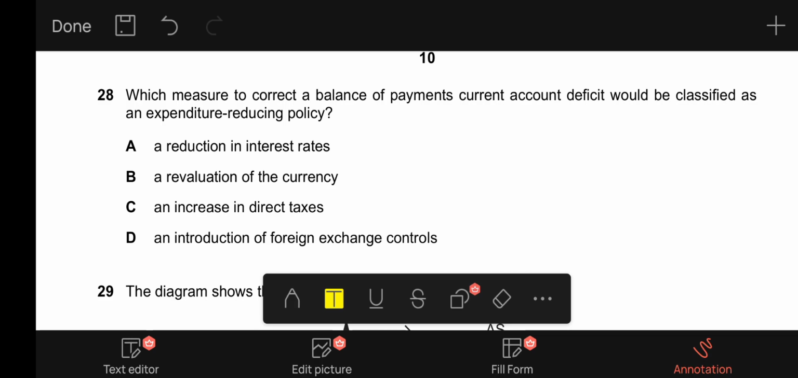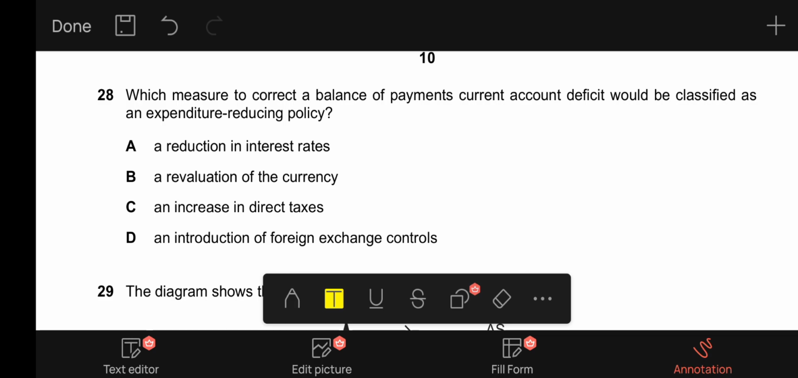So A, it says a reduction in interest rates. A reduction in interest rates is actually an expenditure increasing policy. It is not an expenditure reducing policy, because if we reduce interest rates, cost of borrowing will fall, and when cost of borrowing falls, producers and consumers both borrow more funds, and when they borrow more funds, they consume more and they invest more, which increases the aggregate demand in the economy, which increases the expenditure in the economy. So A is completely incorrect. B, a revaluation of the currency.